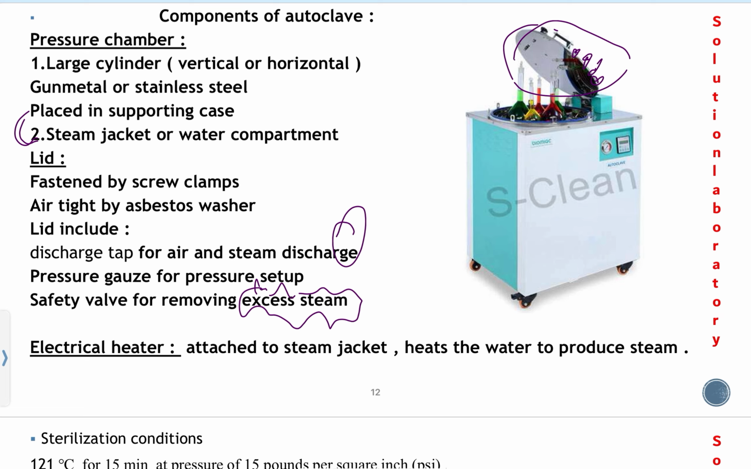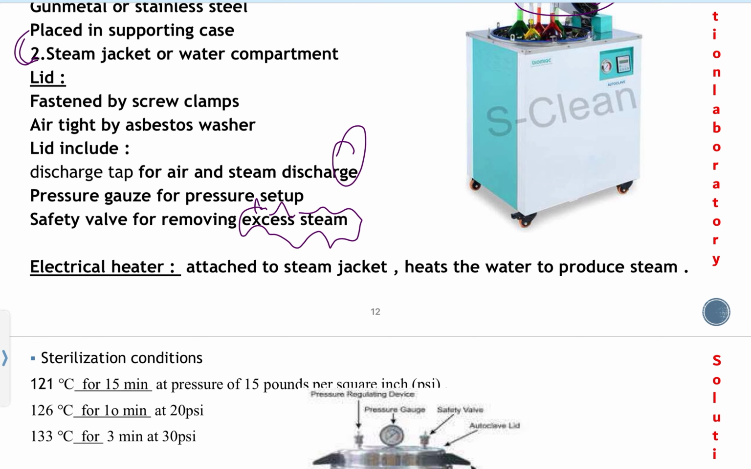Before we start the autoclave, when we switch on the autoclave and put all the material there, we allow some air inside the autoclave to pass out through this discharge tap, and after a certain time we close this discharge tap. Then the pressure and the steam increase, the heater heats the water and the steam comes out, and this steam sterilizes the content we kept in the autoclave. And there is the electrical heater. This is attached to the steam jacket or water compartment. It heats the water to produce the steam.